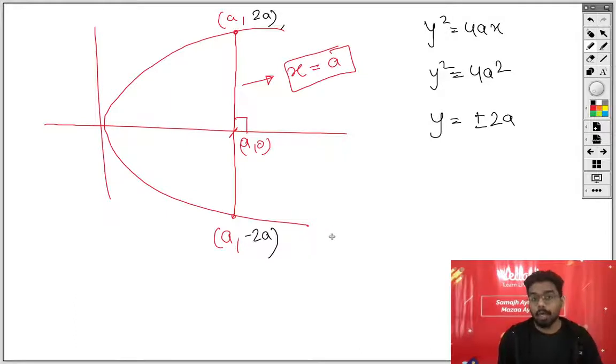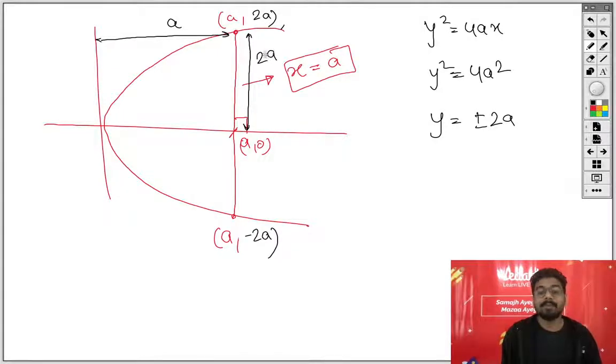Now what is the meaning of the coordinate? Every single point which I am telling you has some importance. The meaning of the coordinate is that this distance is a, and this distance is 2a. That is, x comma y means that the point is at a perpendicular distance of x from the y-axis and at a perpendicular distance of y from the x-axis. So this distance is also 2a.